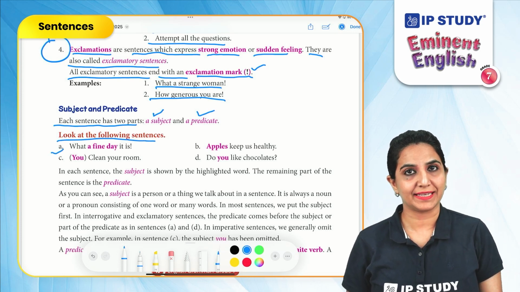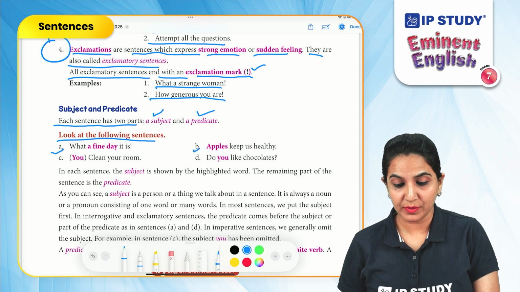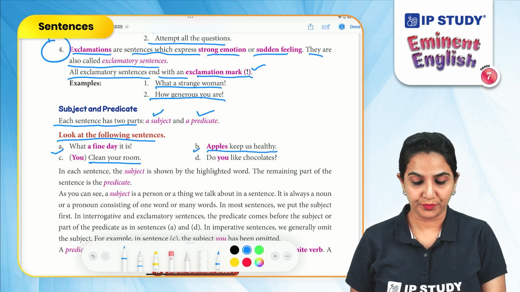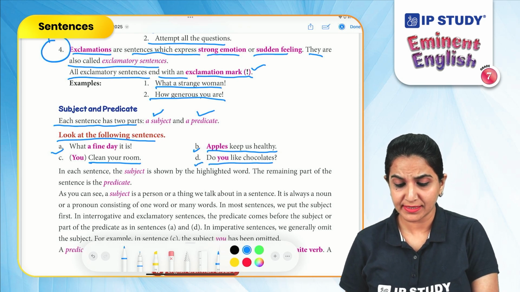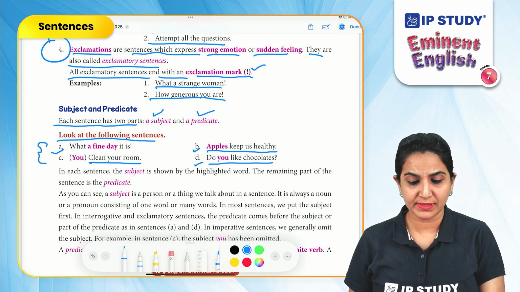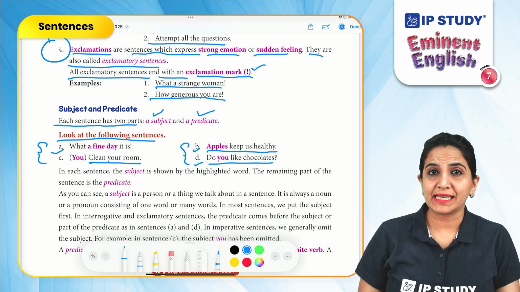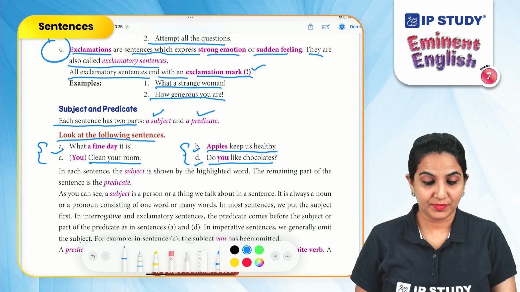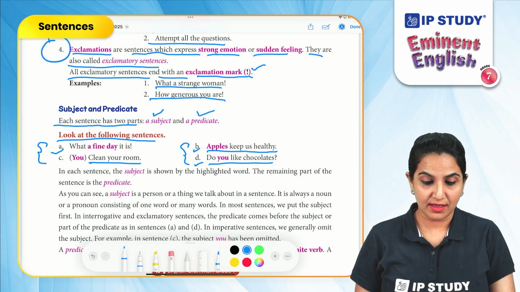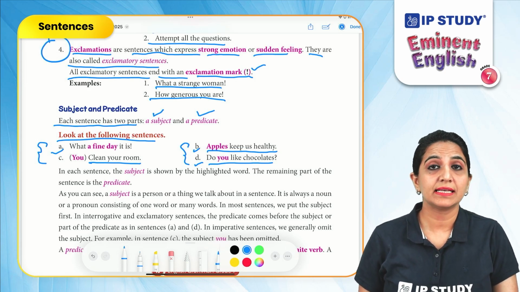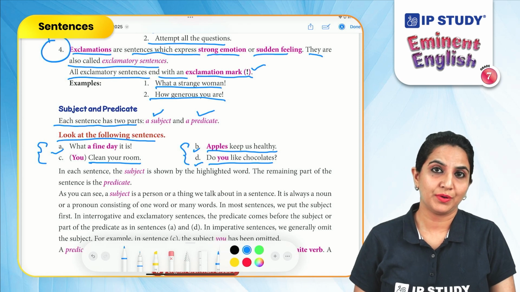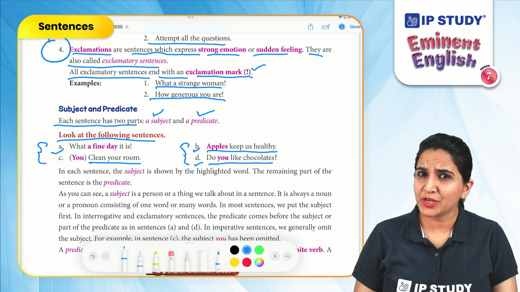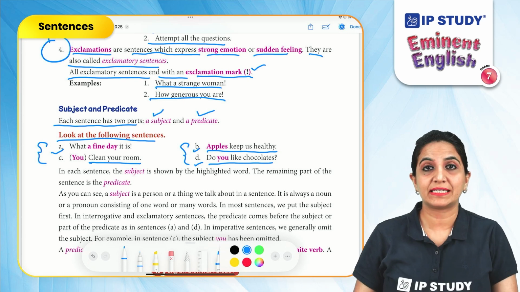What a fine day it is. Apples keep us healthy. Clean your room. Do you like chocolates? Now, in all of these four sentences, we can see some words are highlighted in pink. What are they telling us? What a fine day it is. A fine day, that means in this sentence, what are we talking about? We're talking about a fine day. So, is it our subject? Very good. That means it is a subject.